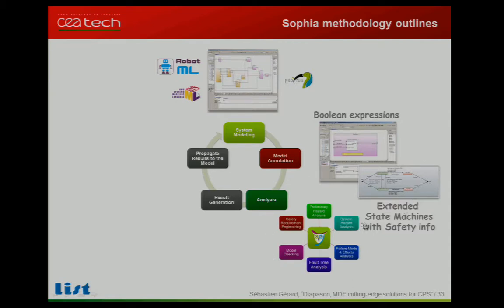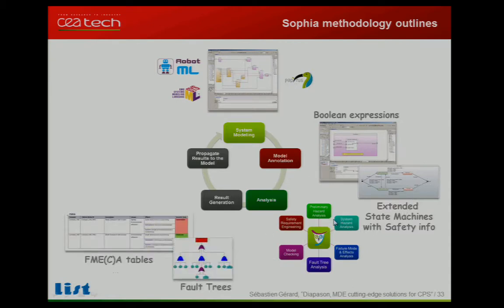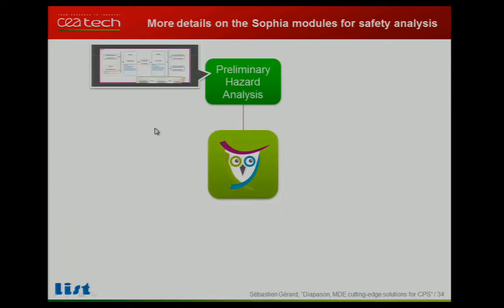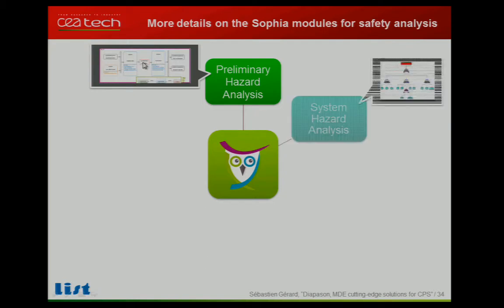Then we enable a set of analyses, I'll come back later on that. We provide the results in the form of FMEA tables or fault trees, and we can also provide feedback directly into the models.